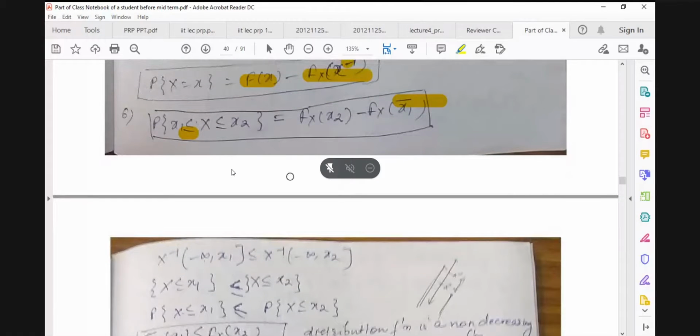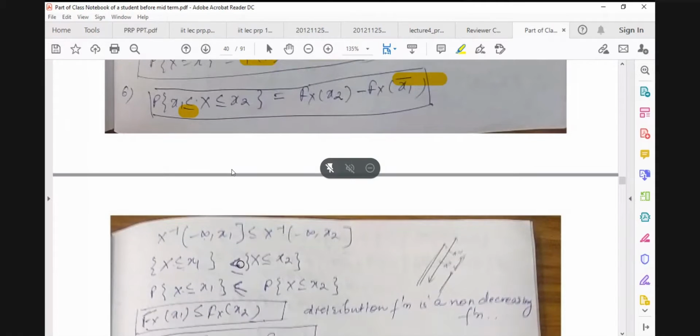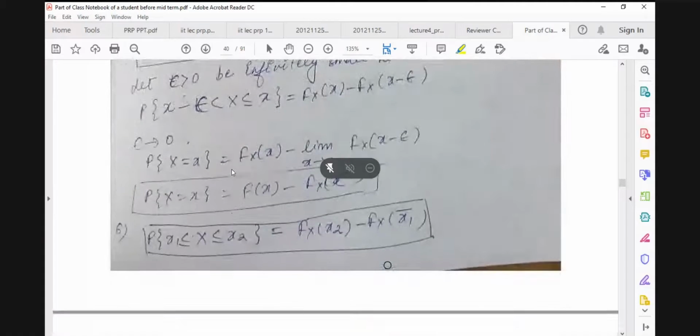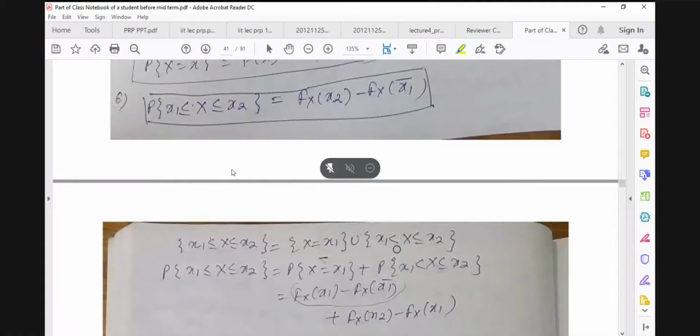So we will see this one also, minus infinity to x1. This is very good. Now this can be written like this, because this is an event: we are containing in this event those sample points for which the image of the sample point is greater than or equal to x1 and less than or equal to x2.